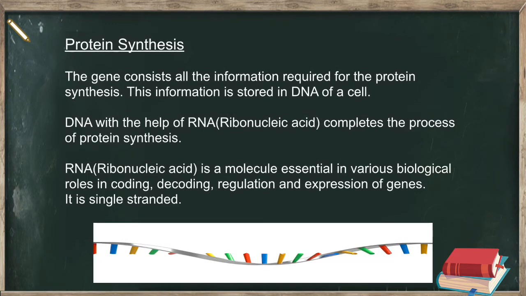Protein synthesis. The gene consists of all the information required for protein synthesis. This information is stored in the DNA of a cell. DNA, with the help of RNA, ribonucleic acid, completes the process of protein synthesis. RNA, ribonucleic acid, is a molecule essential in various biological roles in coding, decoding, regulation and expression of genes. It is single-stranded.